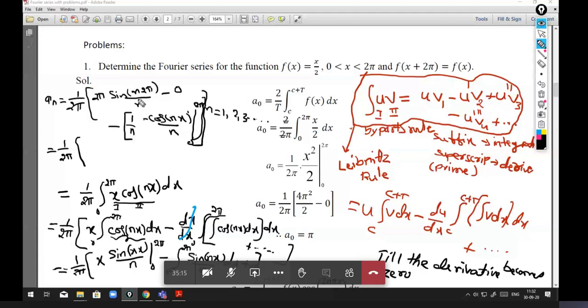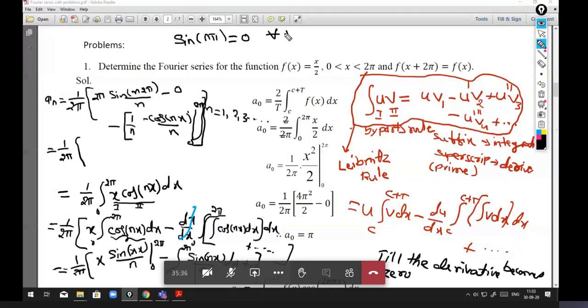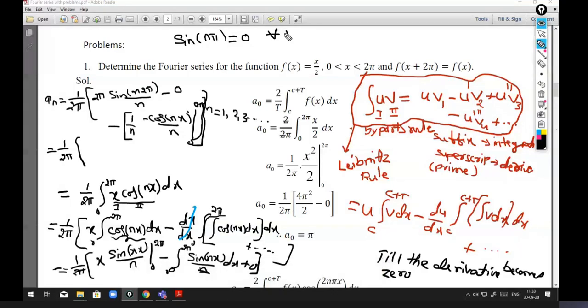Sin n pi is always 0 for all integer n. So that means this is also nothing but sin 2n pi.